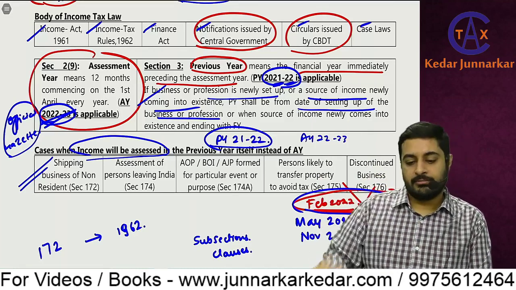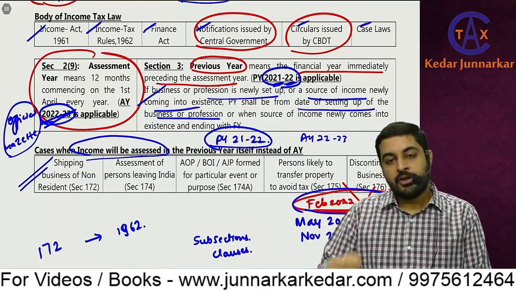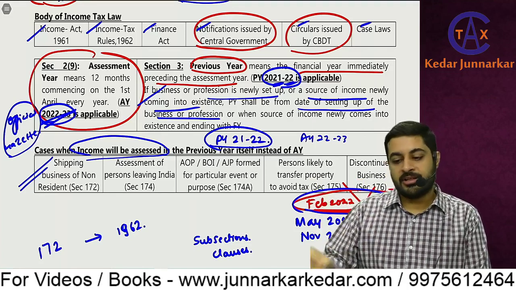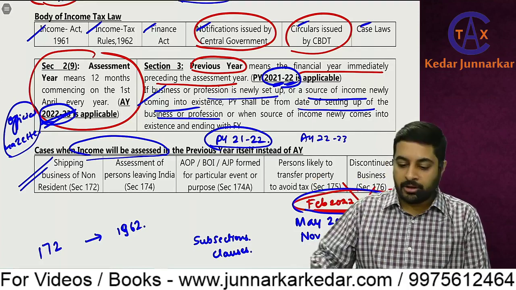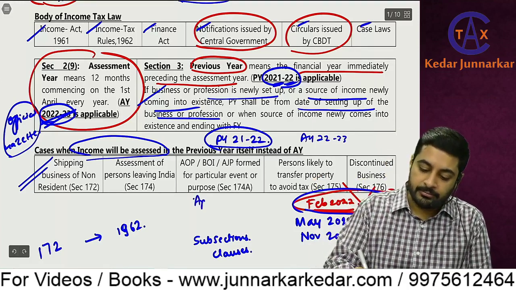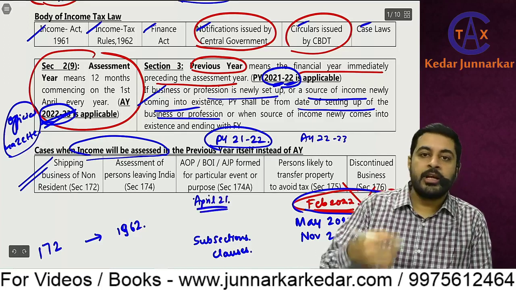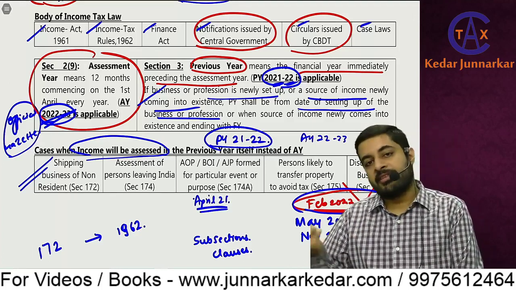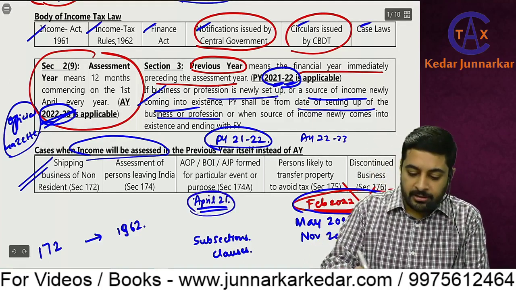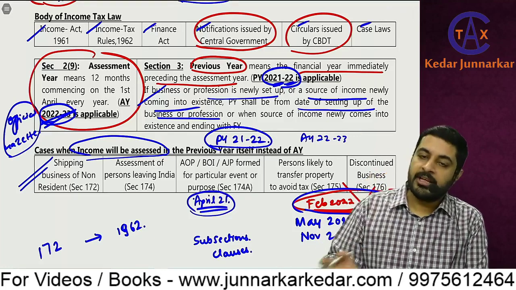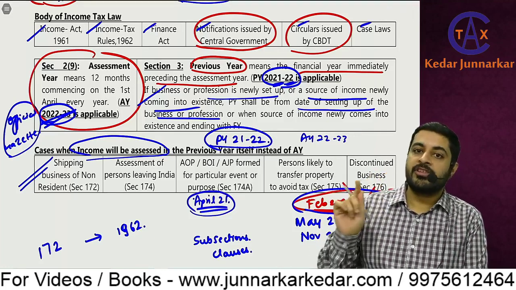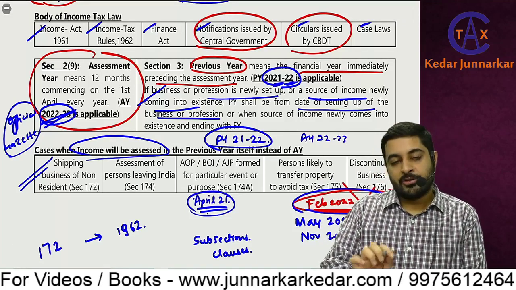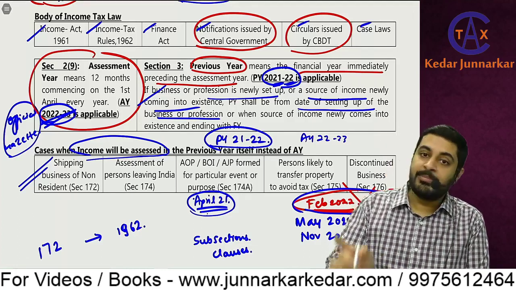But if that ship goes away, then how will we recover tax? Let's say the ship has come in the month of April 21, and it is going in May 21 itself. We don't know that in 22-23 it will file a return. So the officer will tell that the customs officer will allow you to go only after you file the income tax return and pay tax. So here that income is taxed in the previous year itself.